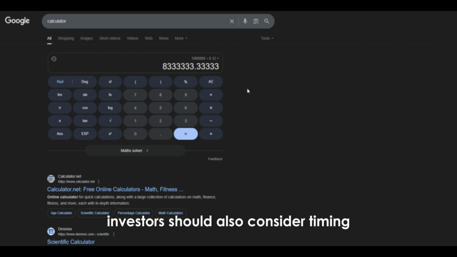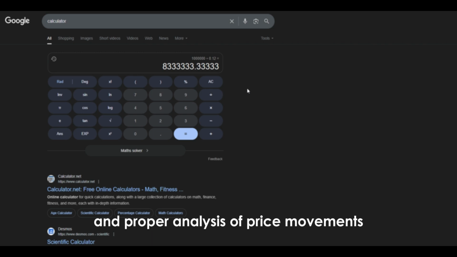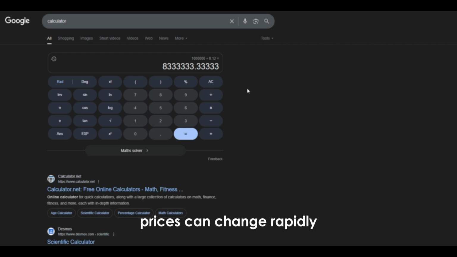At this point, investors should also consider timing and proper analysis of price movements. Due to the volatility of cryptocurrencies, prices can change rapidly, and reaching the $0.12 target may involve different risks at different times.